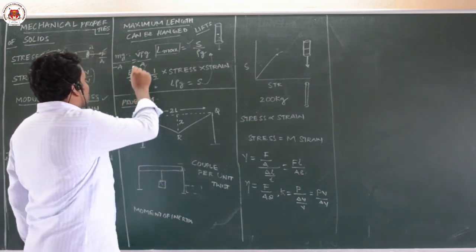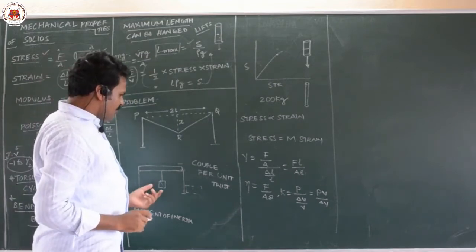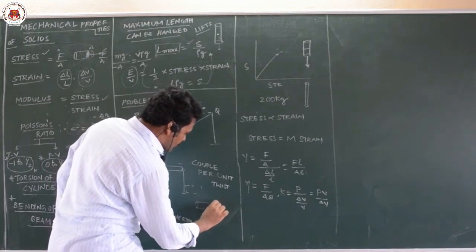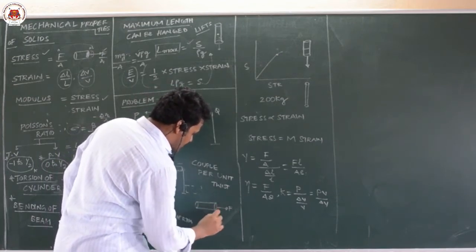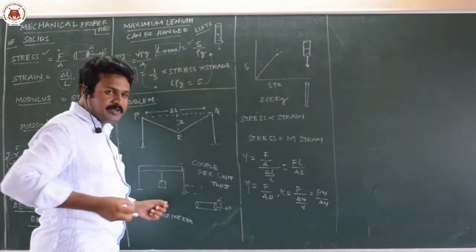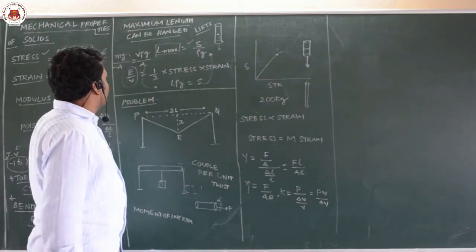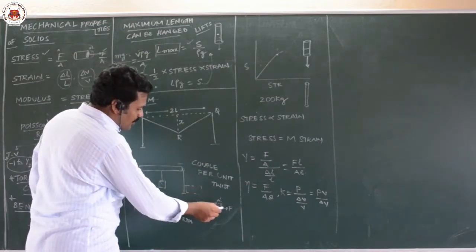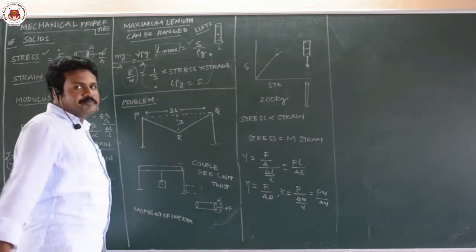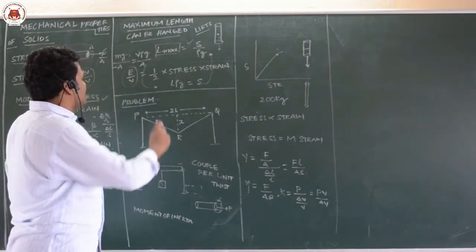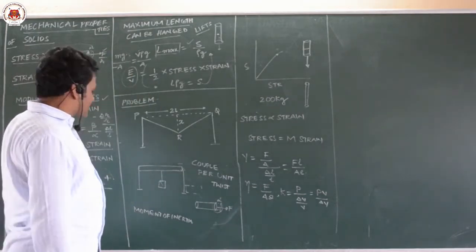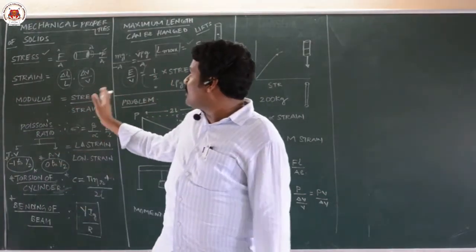And energy is stored. Here I am applying force, starting as shown, on a wire. When I am applying force, there is some displacement. Delta L is the displacement. That means some amount of work is done by me. That work done is stored in the form of energy. Energy per unit volume of wire is equal to half into stress into strain. So these are the formulas and a quick recap of your mechanical properties of solids.